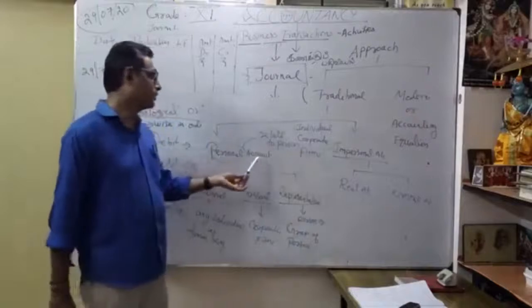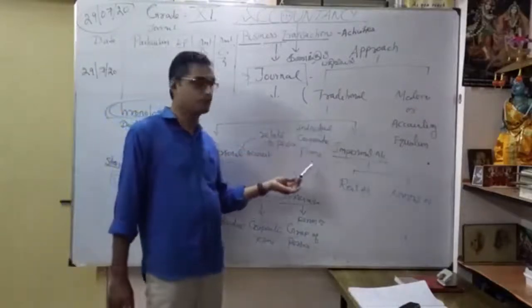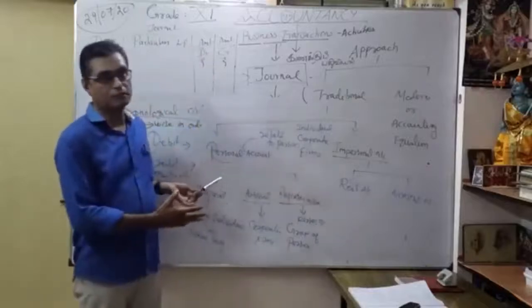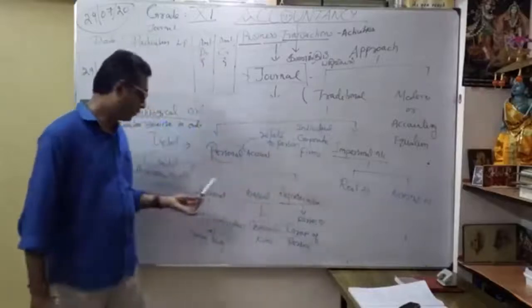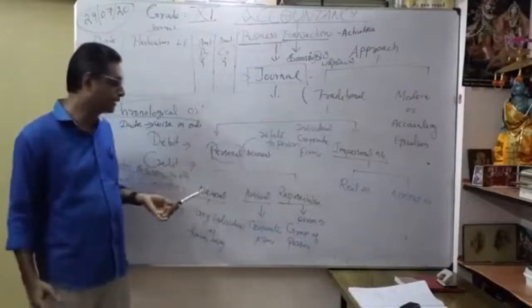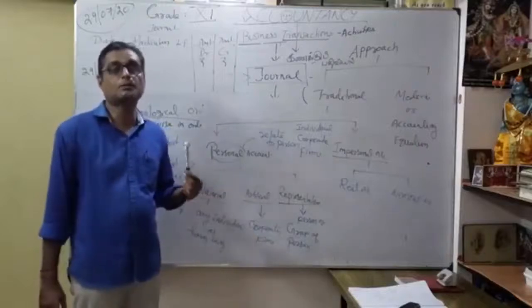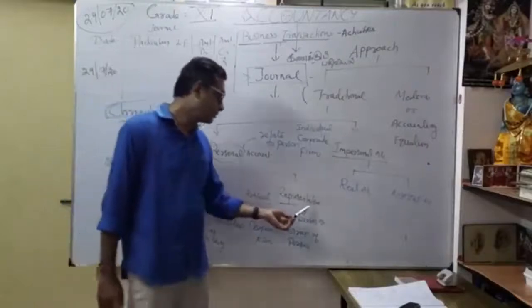Personal account means related to a person, maybe an individual, corporate or firms. Under personal account, we have three classifications. One is natural personal account, nothing but any individual, any human being. Artificial personal account, you can say any corporate company, the name of the company. Then representative personal account.